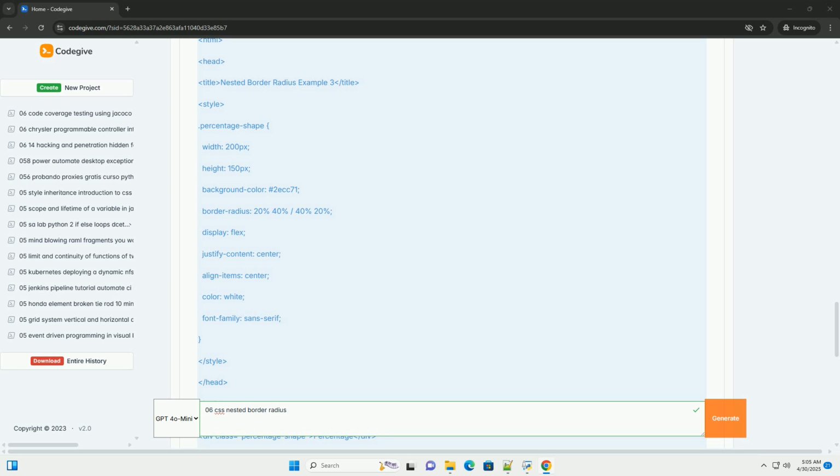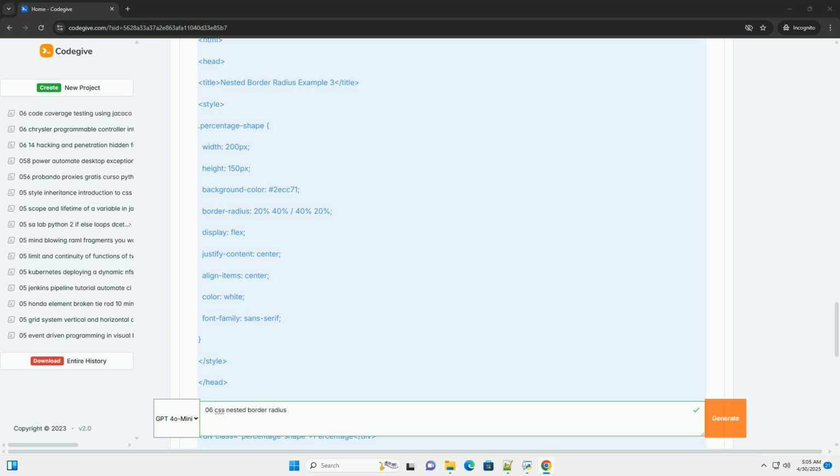Bottom left, 70px. This example creates an asymmetrical shape with distinct curves on each corner. The differing horizontal and vertical radius values contribute to the complexity. Example 3, using percentages. Explanation: